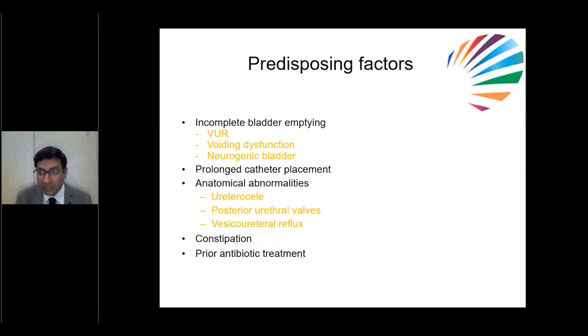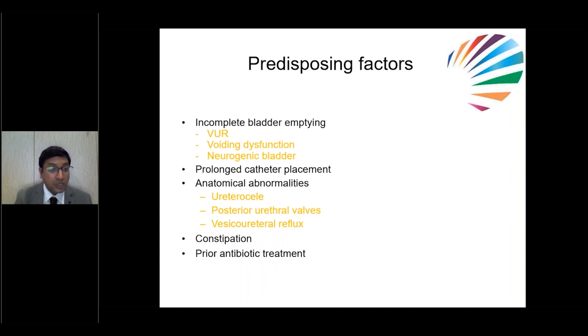And any sick child, because of multi-organ involvement, such as if the child is having a catheter in place, that is also one of the reasons for infection. Or presence of any anatomical abnormalities like ureterocele, posterior urethral valves, or as we discussed VUR, these are also the commonest things which lead to UTI. And now so many kids we are seeing with constipation, and this is leading to recurrent urinary tract infection. That's why treatment of constipation is very important.